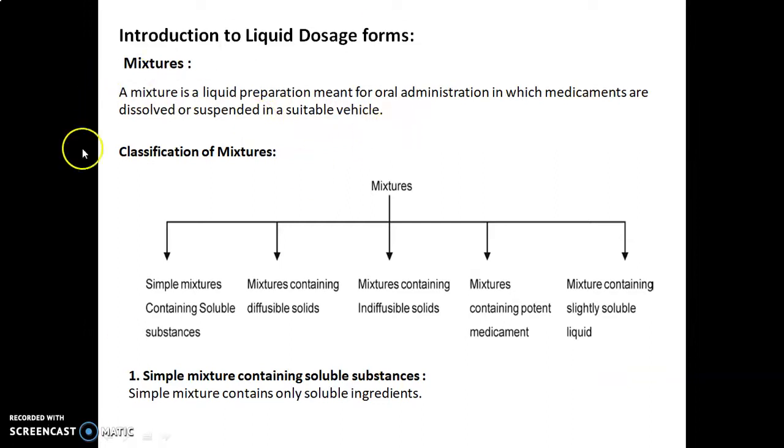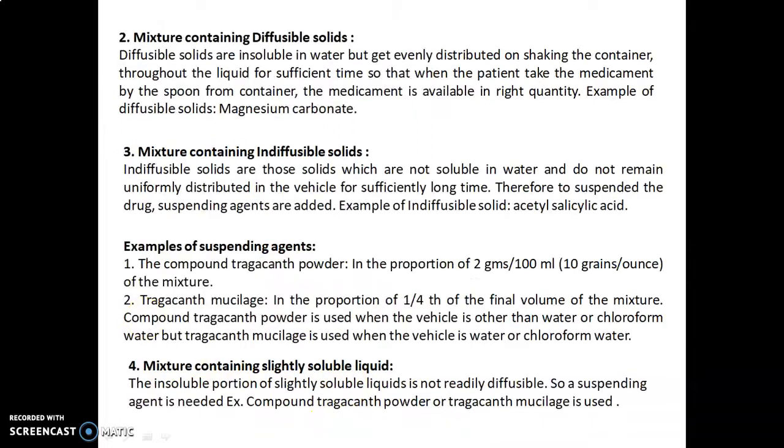vehicle. Classification of mixtures. Mixtures are classified into these 5 types: simple mixture containing soluble substances, mixtures containing diffusible solids, mixtures containing indiffusible solids, mixtures containing potent medicament, and mixtures containing slightly soluble liquid. The first class is a simple mixture containing soluble substances. A simple mixture contains only soluble ingredients.